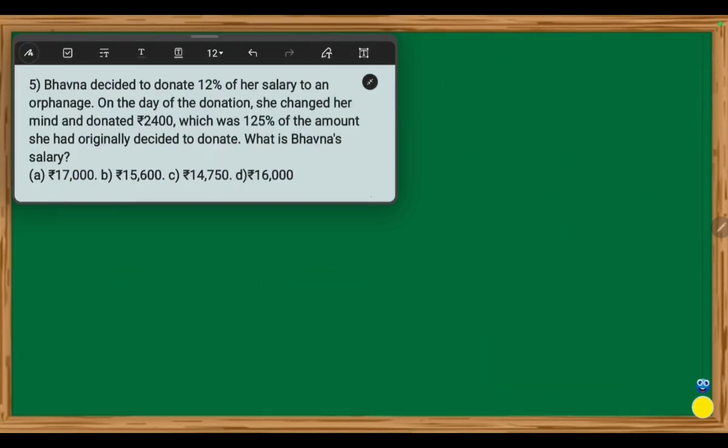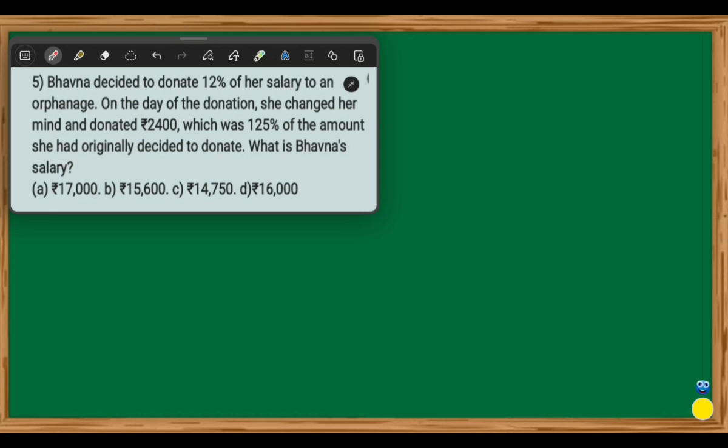Look at the fifth question. Bhavana decided to donate 12% of her salary to an orphanage. On the day of donation, she changed her mind and donated rupees 2,400, which was 125% of the amount she had originally decided to donate. What is Bhavana's salary? 4 choices are given. At first try yourself.